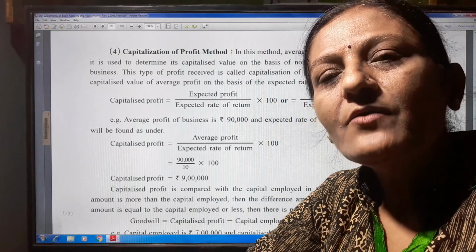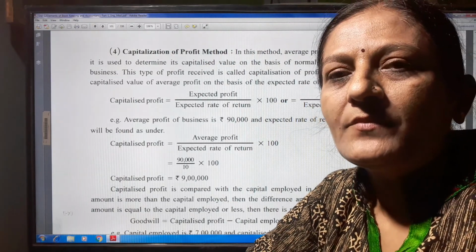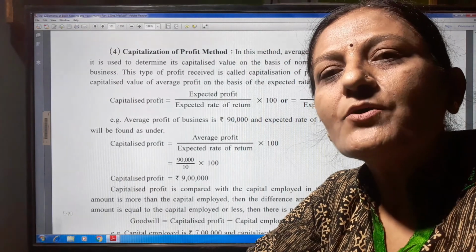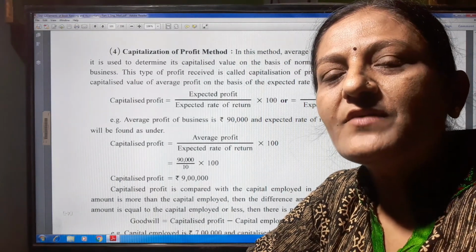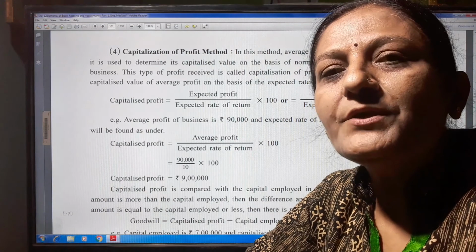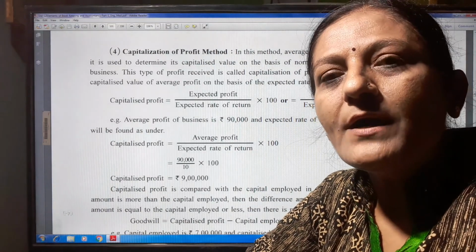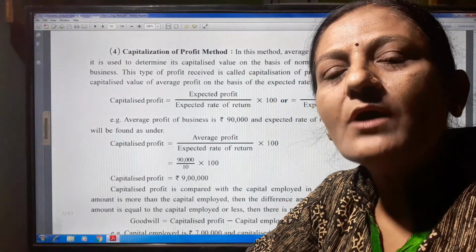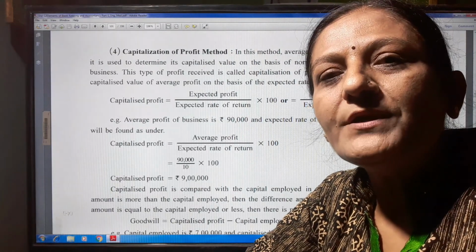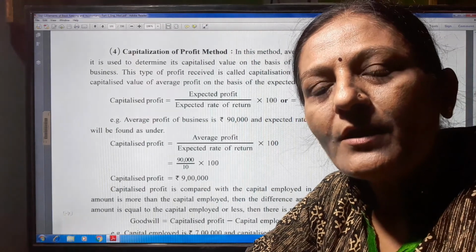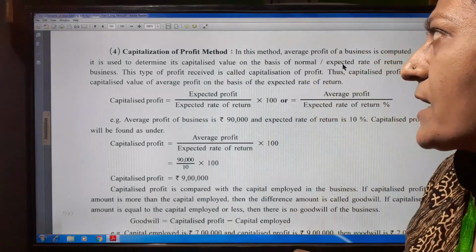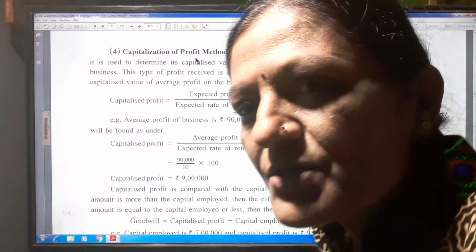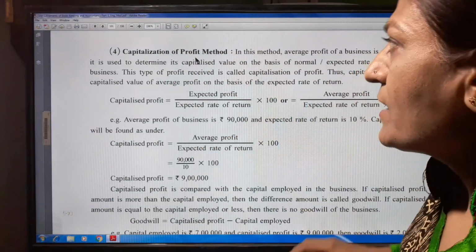Chapter 3, Valuation of Goodwill. In the previous lecture, we already completed three methods of valuation of goodwill. First one, average profit method. Second one, weighted average profit method. Third one, super profit method. And today, the fourth method, capitalization of profit method.